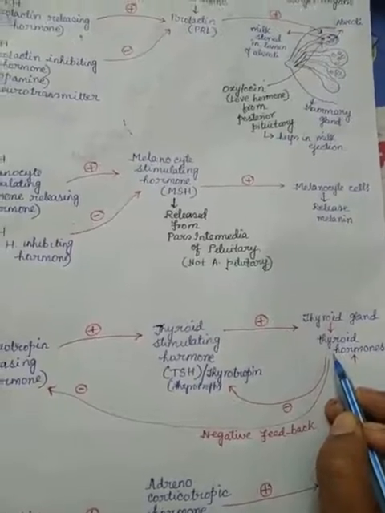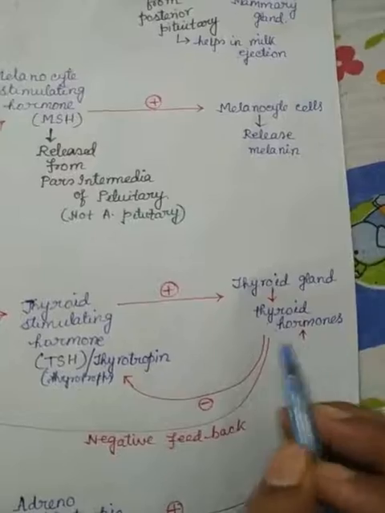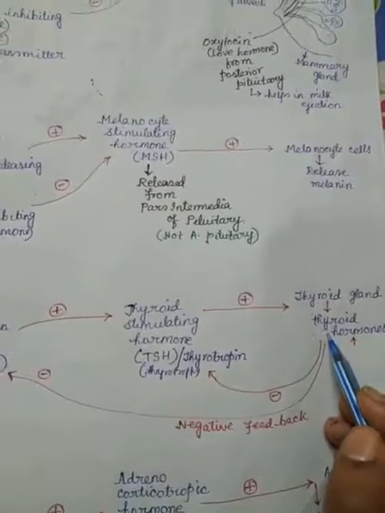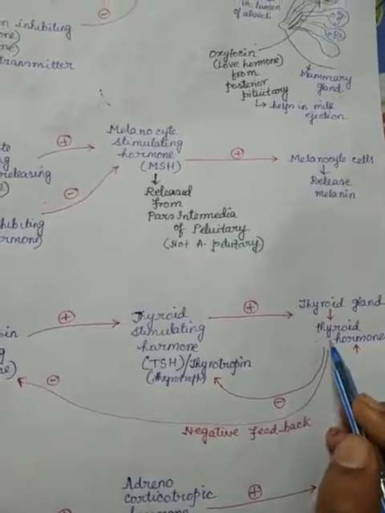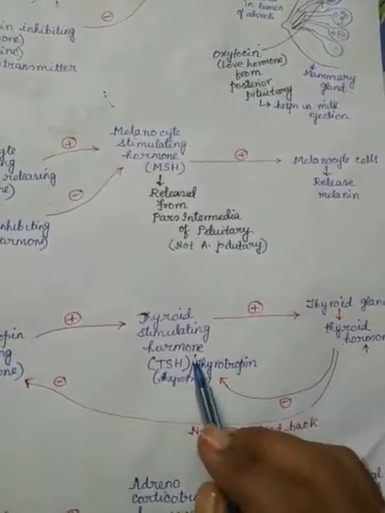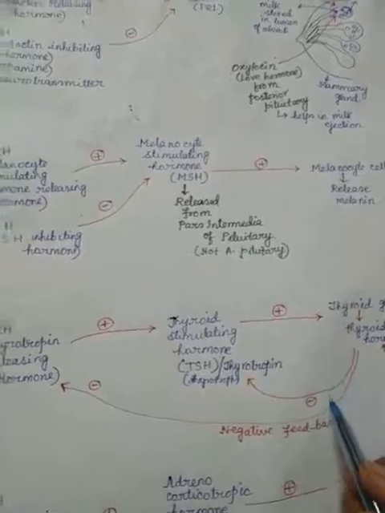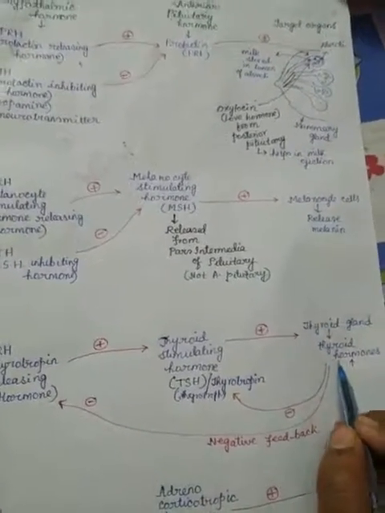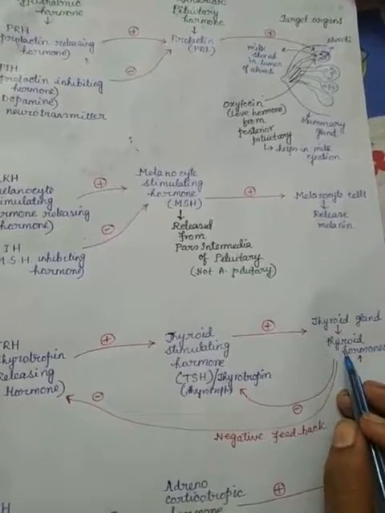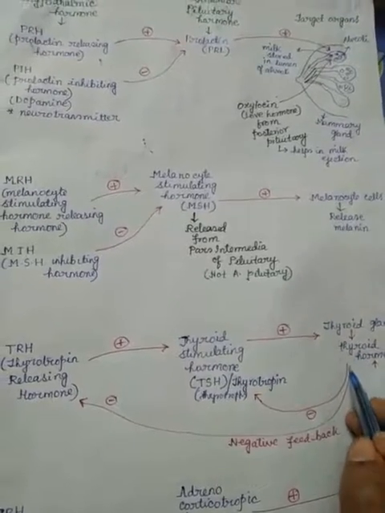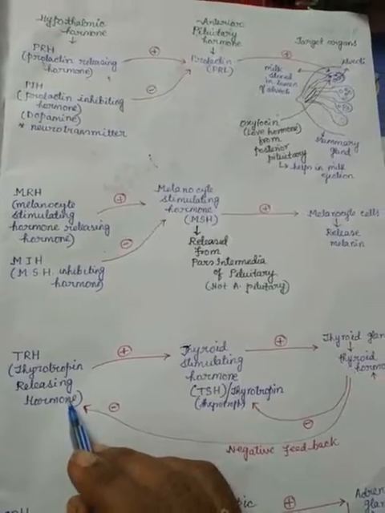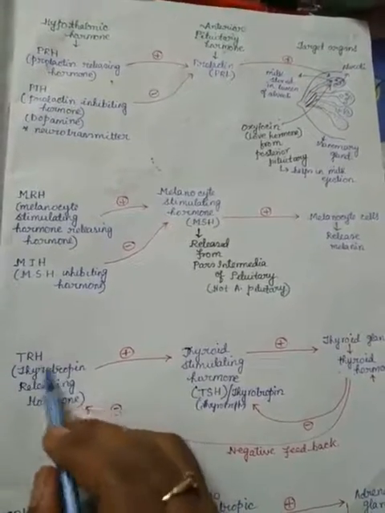thyroid hormones. But now the important point is that when the level of thyroid hormones is increased, then they create a negative impact on thyroid stimulating hormone as well as on TRH hormone. Means when the thyroid hormone levels are increased, these hormones act on TRH hormone, means they inhibit the secretion of TRH hormone.